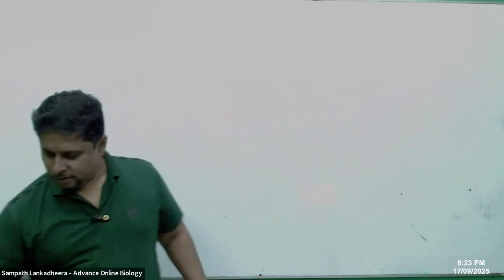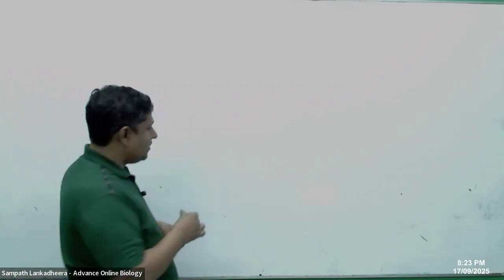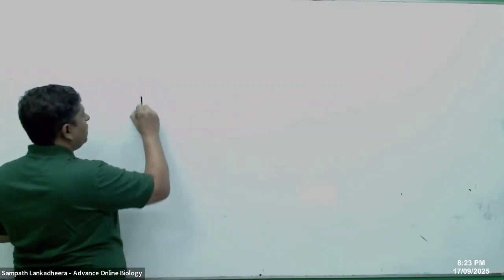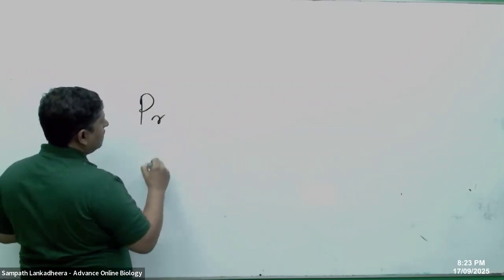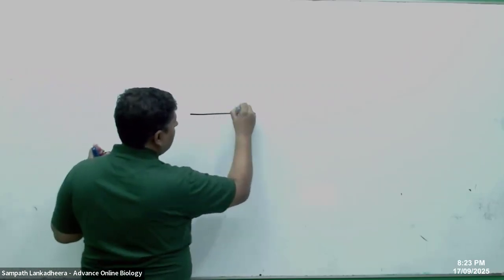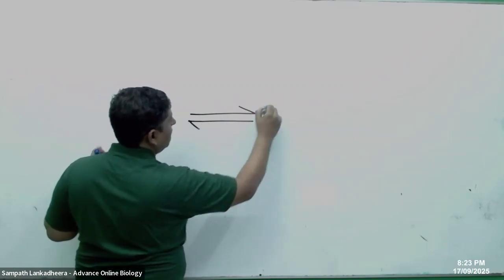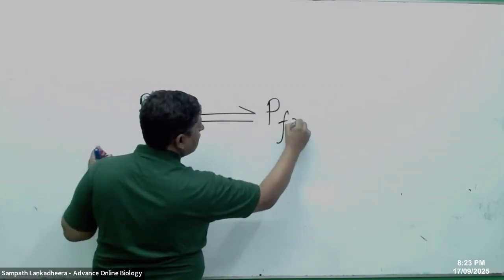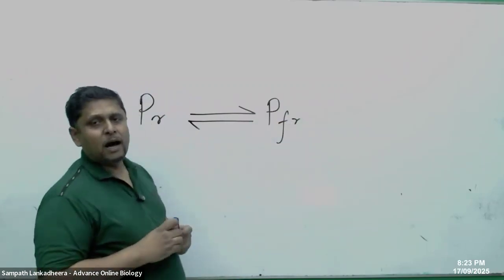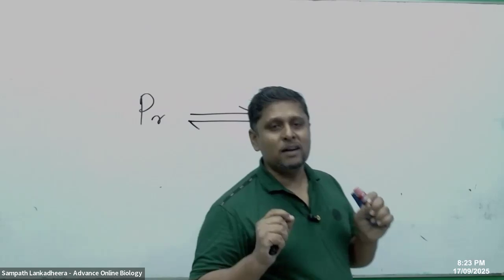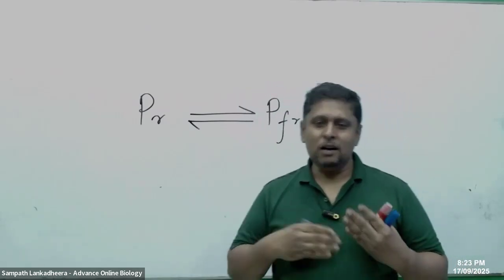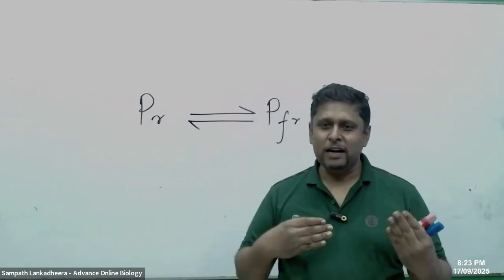Phytochrome PR can alter to PFR. So PR and PFR are both two states of phytochromes.